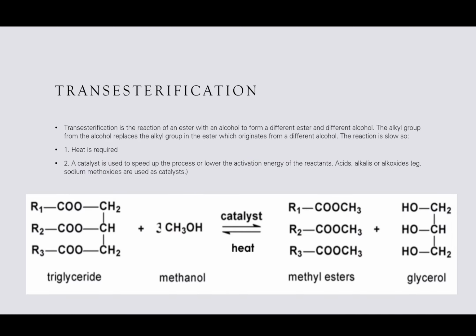Transesterification is a reaction of an ester with an alcohol to form a different ester and a different alcohol, right? So we know that trans means different. We looked at trans isomers in geometrical isomerism before, and we understand that trans isomers means the functional groups are on different sides. But for this, trans means something a little bit different. It just means you take one ester and one alcohol and turn it into another ester and another alcohol. That is what transesterification is. It's nothing more, nothing less.